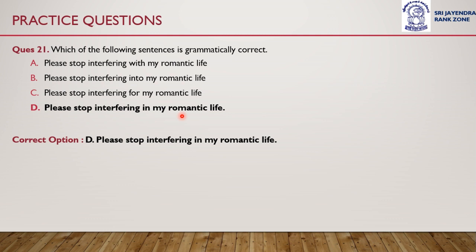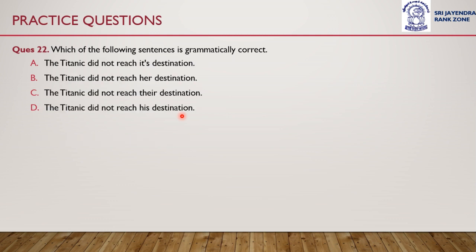Now let us move on to question number 22. Which of the following sentences is grammatically correct? We have to recognize the grammatically correct option. Option A is the Titanic did not reach its destination. Option B, the Titanic did not reach her destination. Option C, the Titanic did not reach their destination. Or option D, the Titanic did not reach his destination.